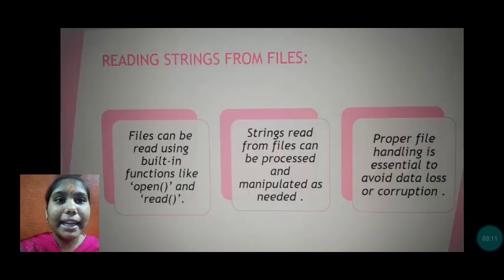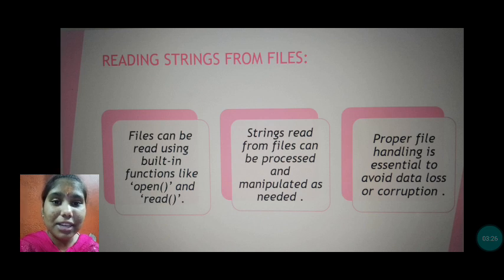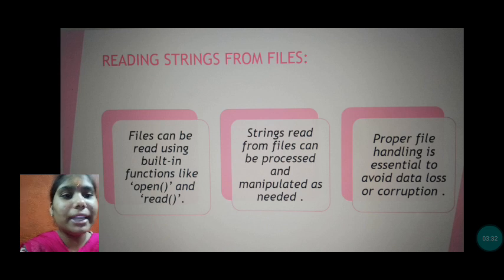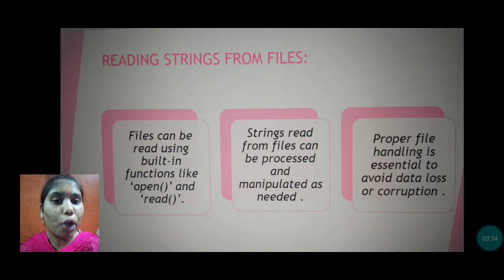Next one, reading strings from files. Files can be read using built-in functions like open and read. Open, read, and write are very important functions in programs. Strings read from files can be processed and manipulated as needed. Proper file handling is essential to avoid data loss or corruption.